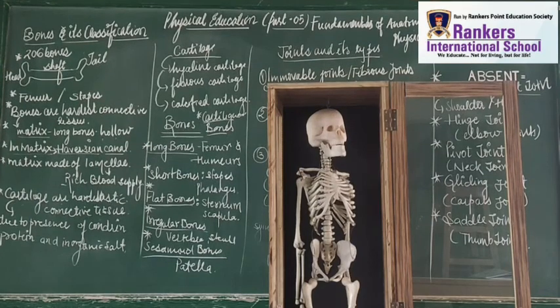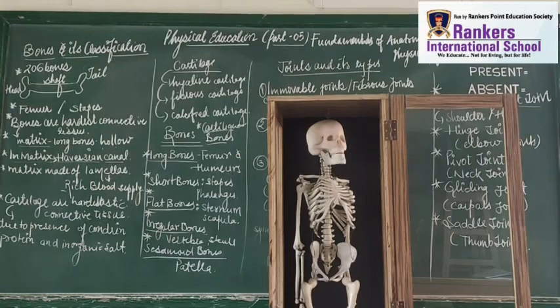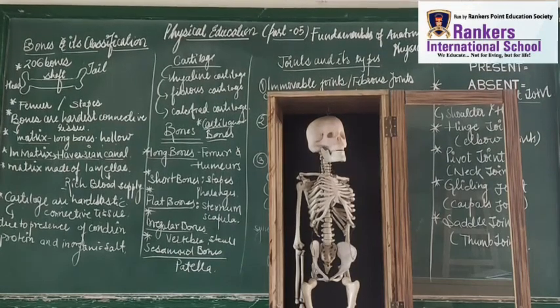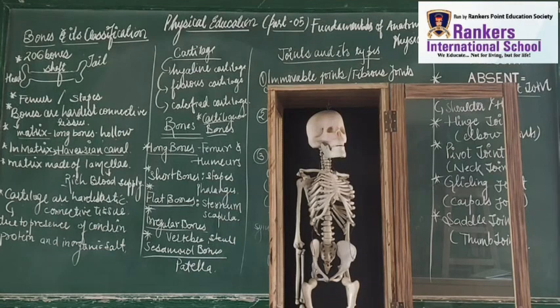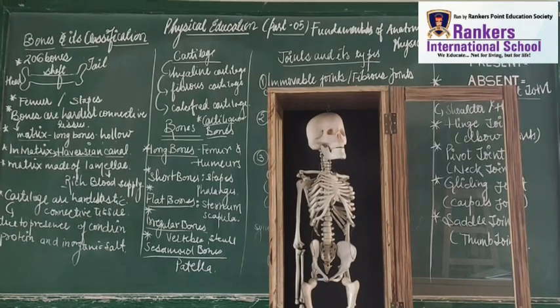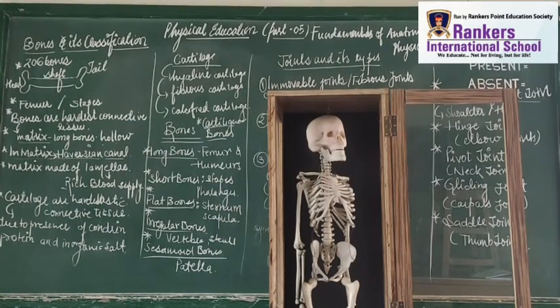Due to the presence of chondrin. Why are they elastic? Why are they called this kind of bones? I call them this type of bones because there is the presence of chondrin protein and some inorganic salt. So chondrin protein and some inorganic salt, that's why we call it that, right, dear students?